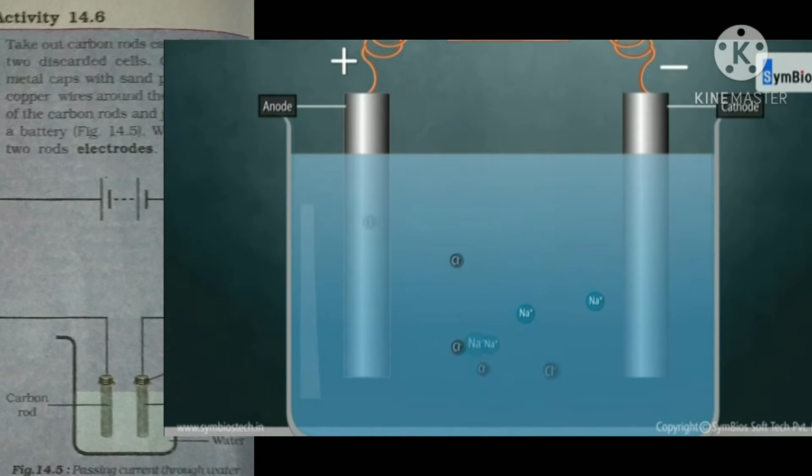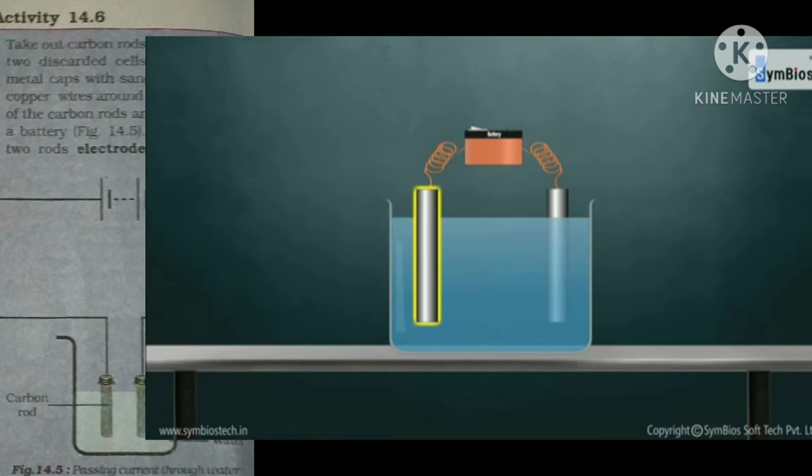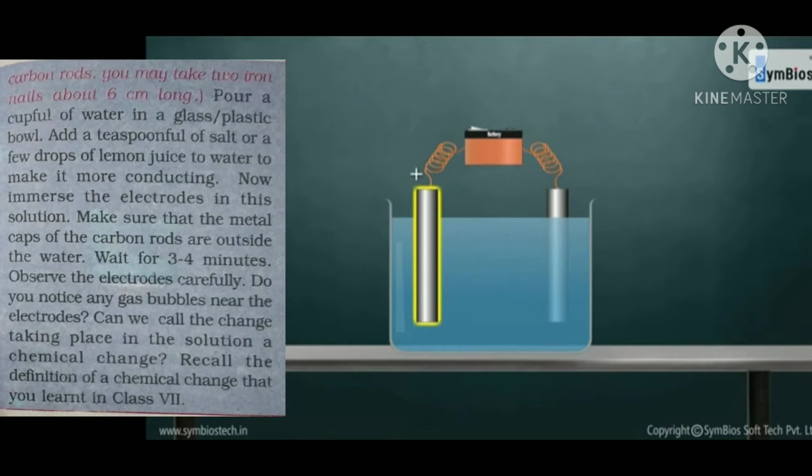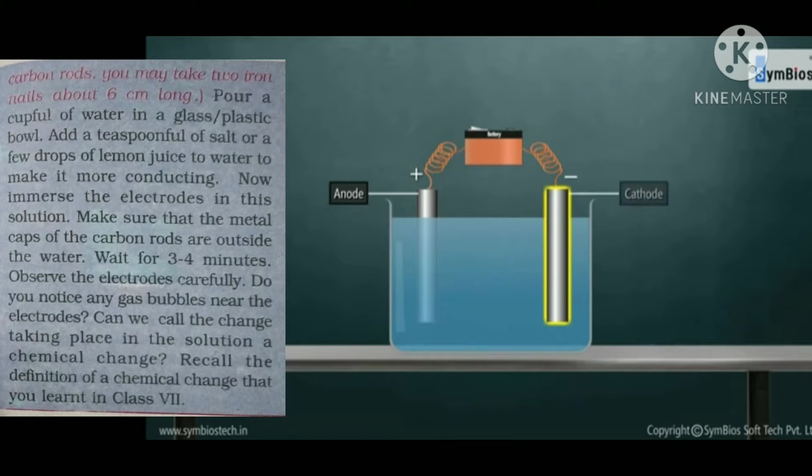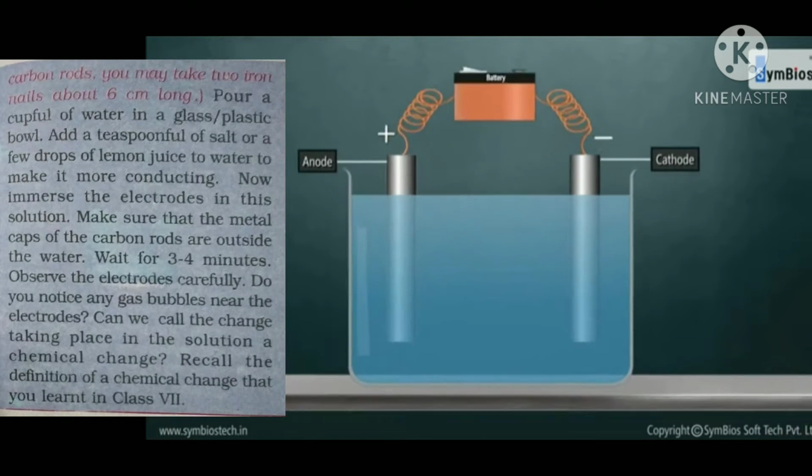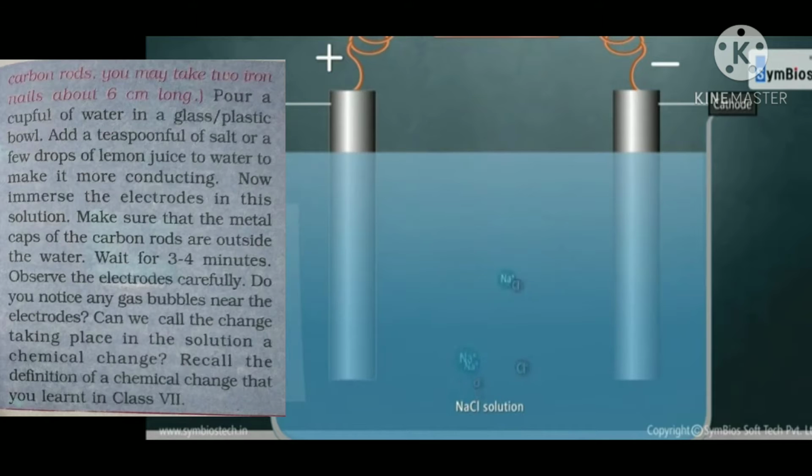Okay. We have to take a cup full of water in a glass or plastic bowl. Add a teaspoonful of salt or a few drops of lemon juice to the water to make it more conducting. Now immerse the electrodes in this solution. We have to make sure that the metal caps of the carbon rods are outside the water. They should not dip in the solution. Okay, wait for 3 or 4 minutes. You have to observe the electrodes carefully. Do you notice any gas bubbles near the electrodes?